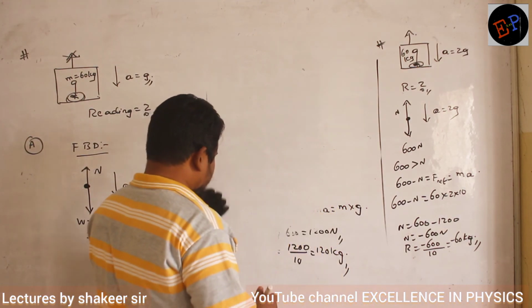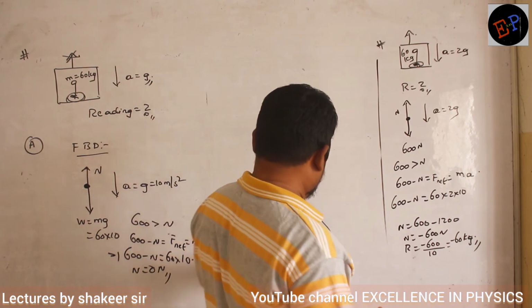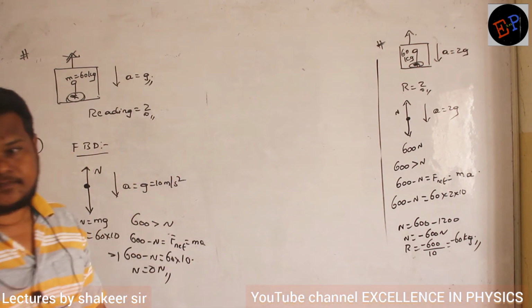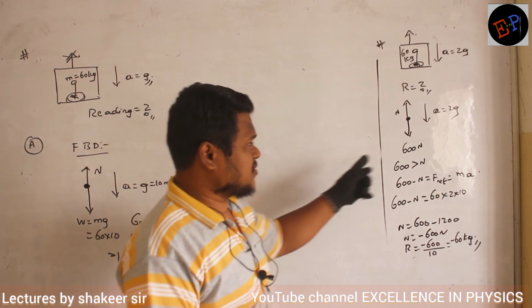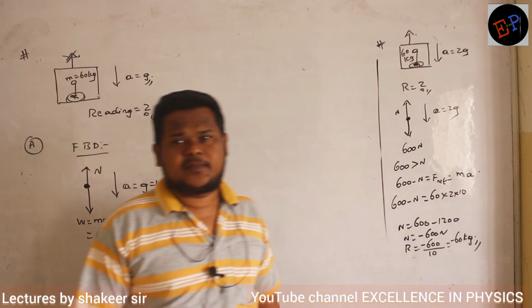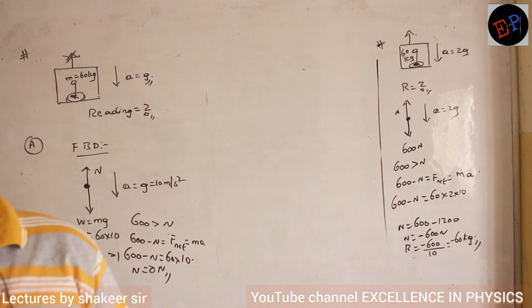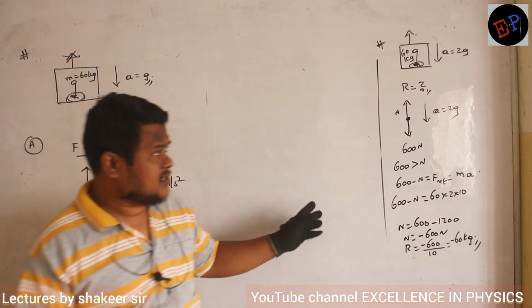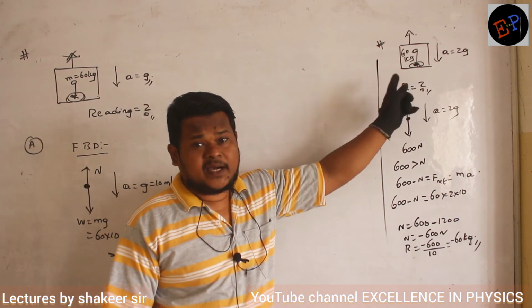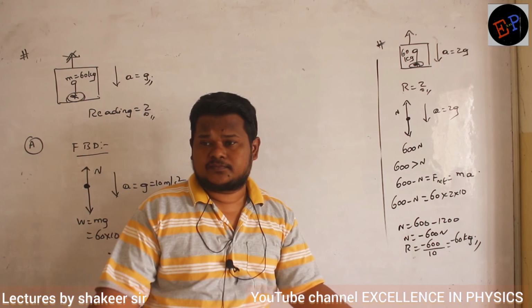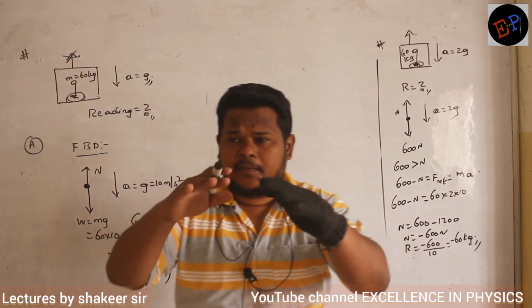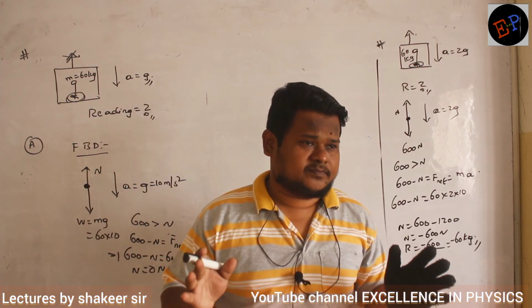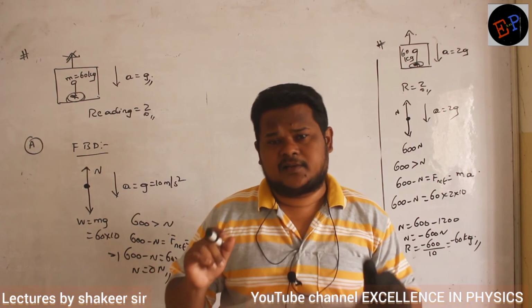What is the acceleration of the lift? Acceleration of the lift is 20 meter per second square. 2g means 20, no? 20 meter per second square is the acceleration of the lift. But what is the acceleration of the man? Man's acceleration will be g only, no? Are you able to understand? The man is present inside the lift.